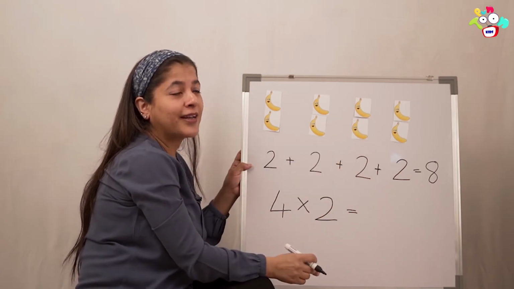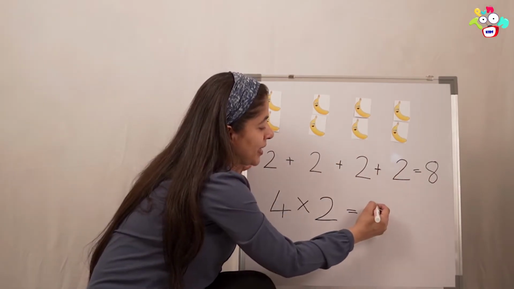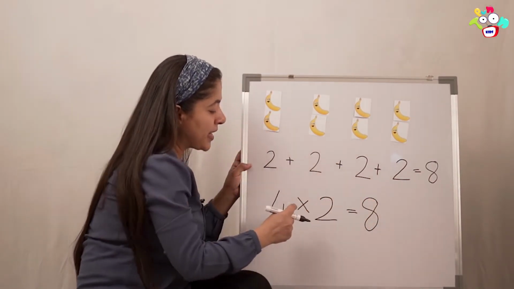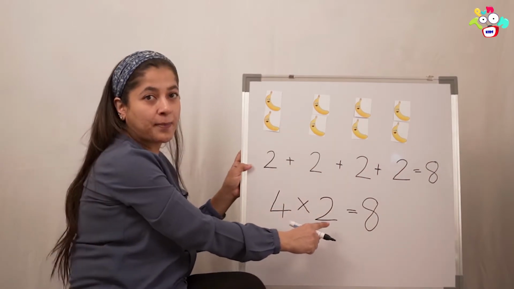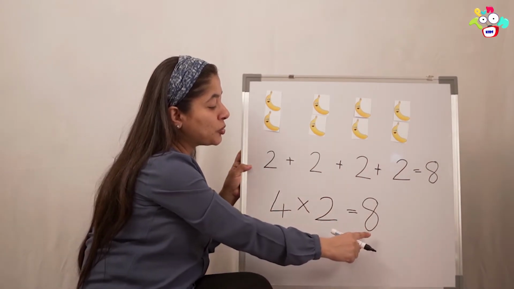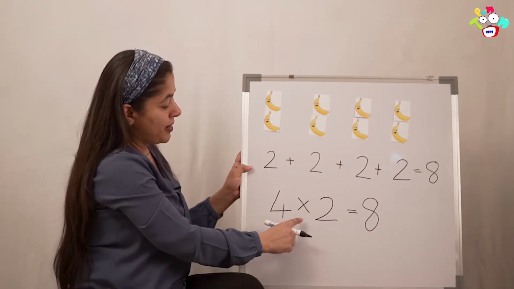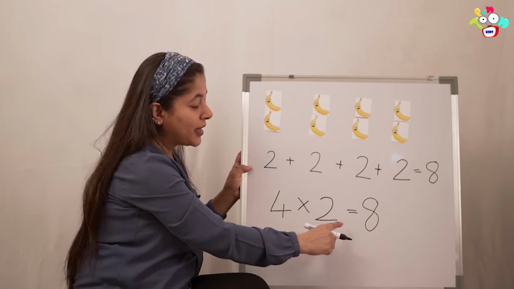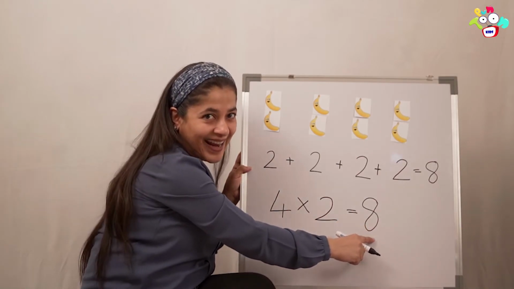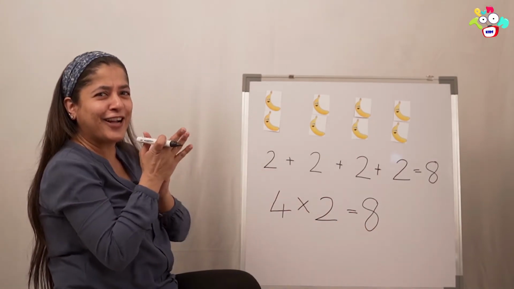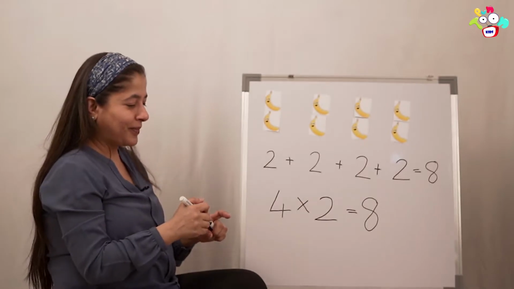In all, he ate 8 bananas. So, we can also write it as 4 multiplied by 2 equals to 8. Come on, everyone, read it with me. 4 multiplied by 2 equals to 8. Very good. Good job.